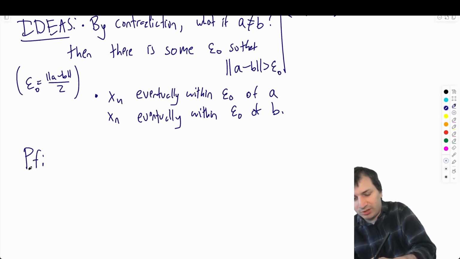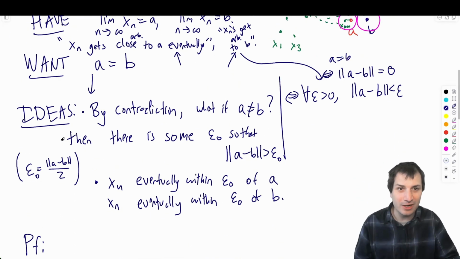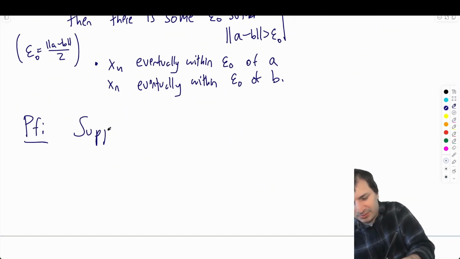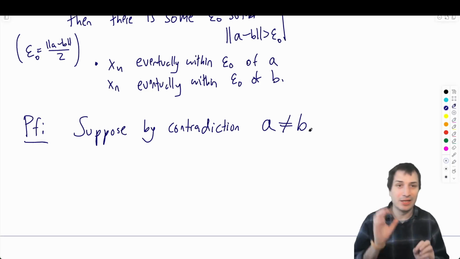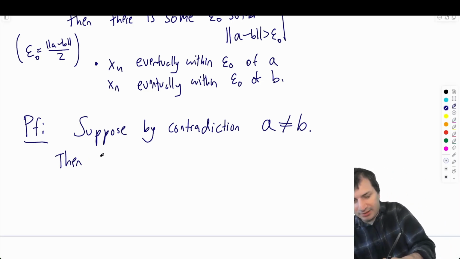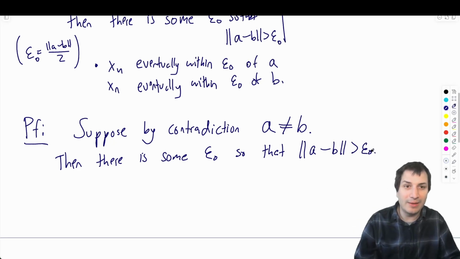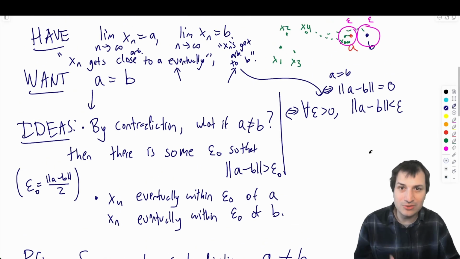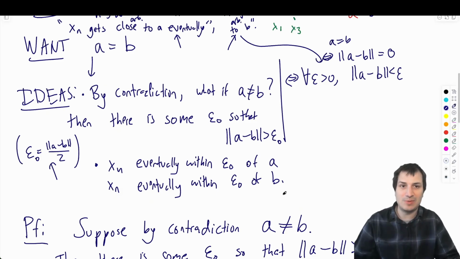So proof. Okay, what is this proof? Well, it's a proof by contradiction. Every proof by contradiction starts with the words: suppose by contradiction A is not equal to B. Okay, when A is not equal to B, then there is some epsilon naught so that the norm of A minus B is greater than epsilon naught. Okay, this is a perfectly good way to do it. You could also say, this specific epsilon naught would work. A minus B is bigger than epsilon naught. Their distance is bigger than epsilon naught.